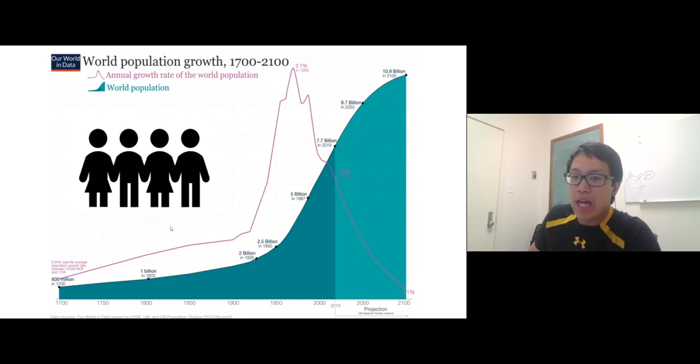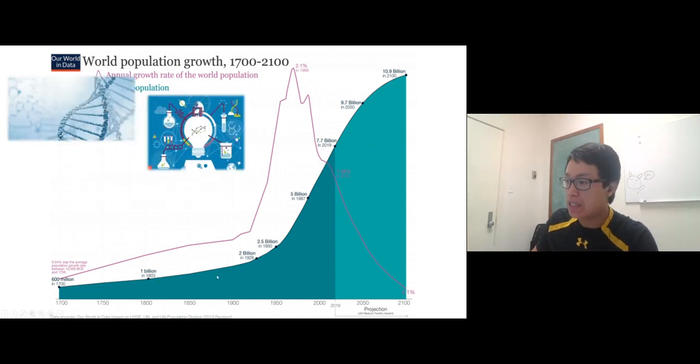Right before 1800, the world population was less than a billion. So there's a billion right here, so less than a billion right here. But the advance in science and medicine in about 1900 leads to a longer lifespan and lower infant mortality rates. As a result, the world population increased almost 7.7 times up to 2019. That's 7.7 billion. And there's a projection: we get to 9.7 billion in 2050 and 10.9 billion in 2100.